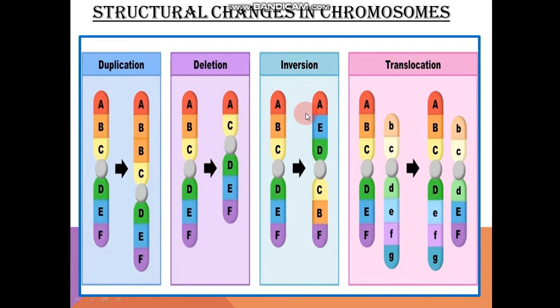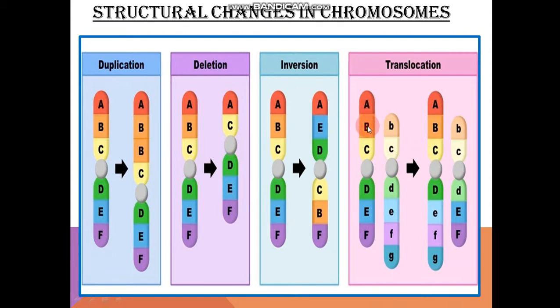Next is inversion. Inversion, as the name says, it is inverted. See, A, B, C, D, E, F, they are very much organized in a particular fashion. But here what happens? A, E, D, C, B, F. So this whole portion has actually inverted. And when this is inverted, E from here goes this side, D from here goes here, C comes here and B comes here. So it is actually inversion. Clear?